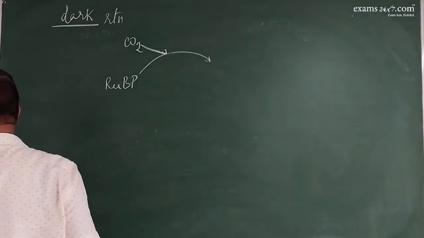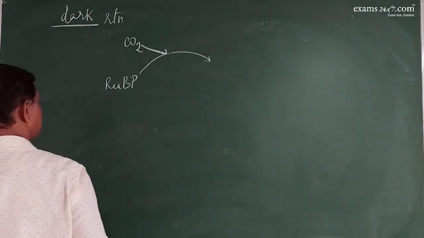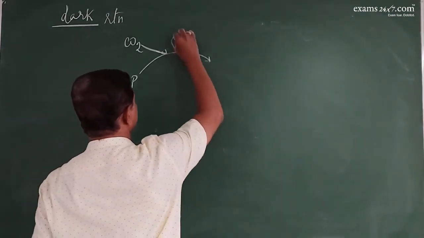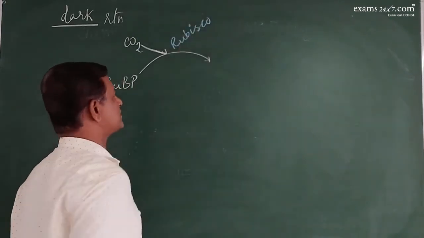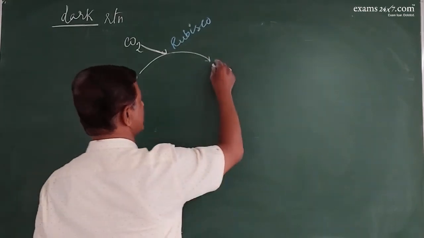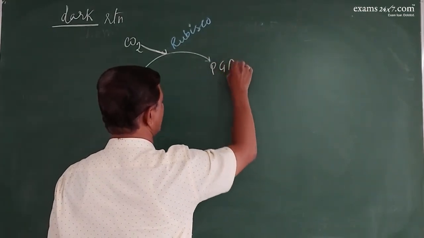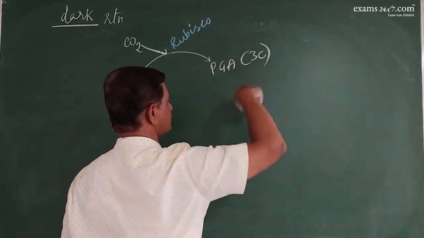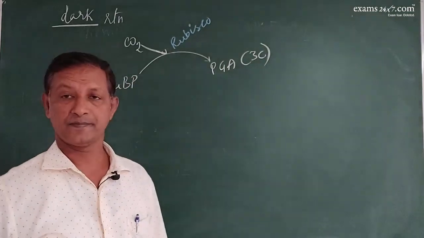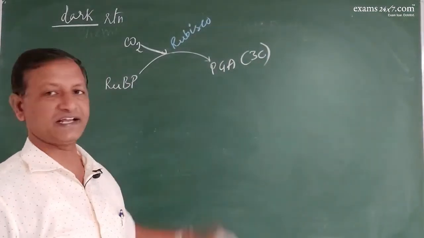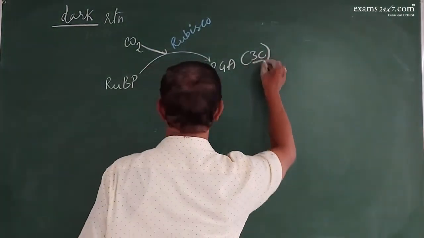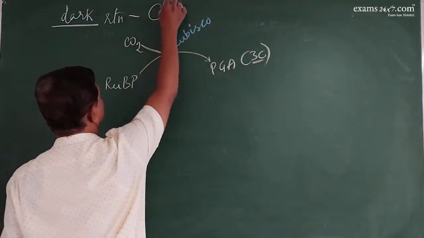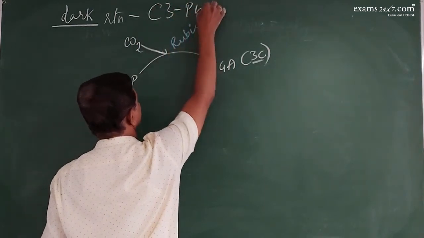In the presence of an enzyme, the most abundant enzyme in the world called Rubisco, to produce a 3-carbon compound called PGA, phosphoglyceric acid. Understand? Since the first product is a 3-carbon compound, it is also called the C3 pathway.